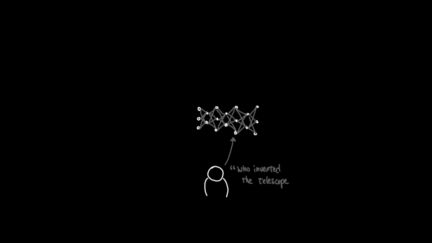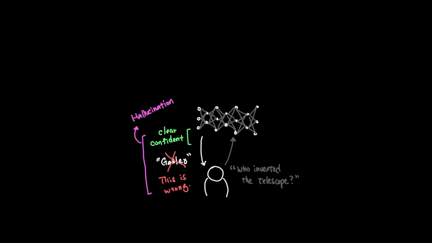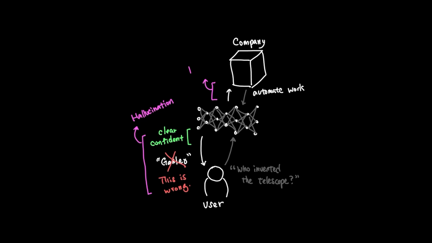You ask an AI a question, you get a clean, confident answer, and then you realize it's completely wrong. We've all seen it. This is called an AI hallucination. For a casual user, it's annoying, but for a company trying to automate work, it is a deal breaker. You cannot automate a process if you can't trust the output.